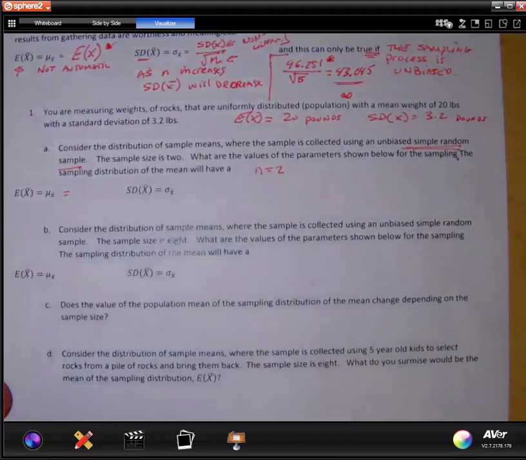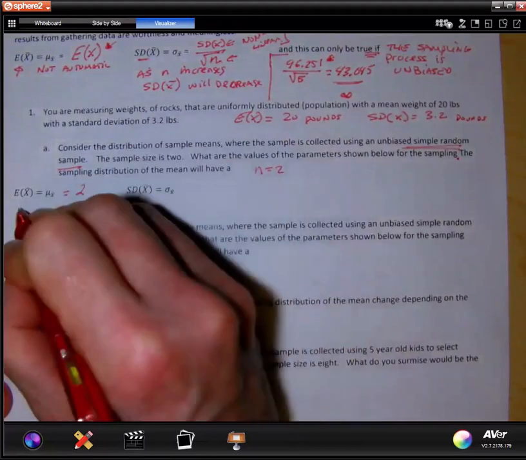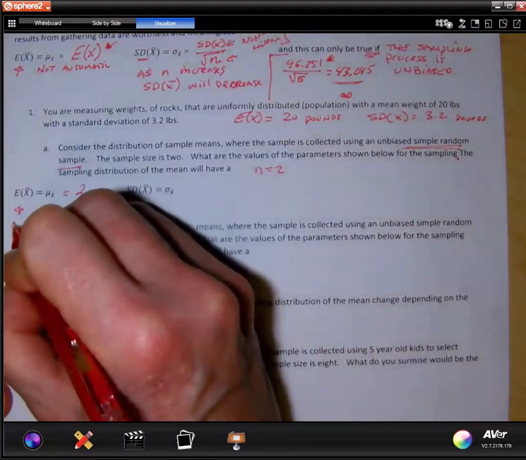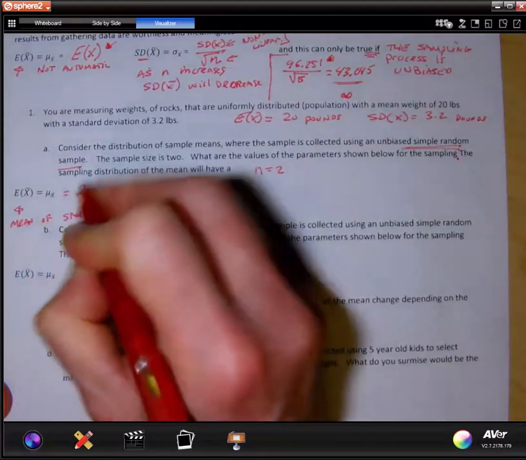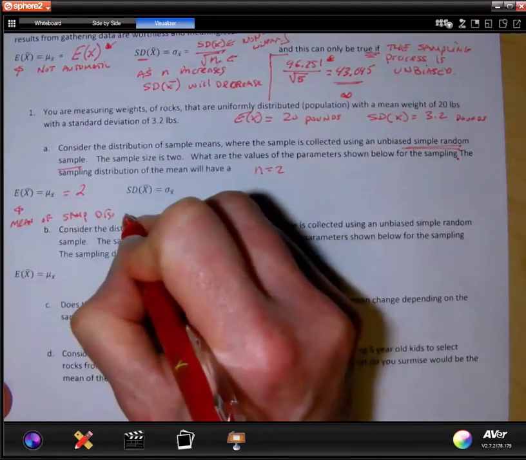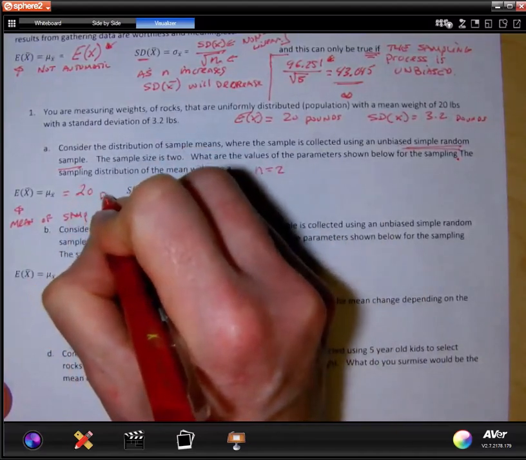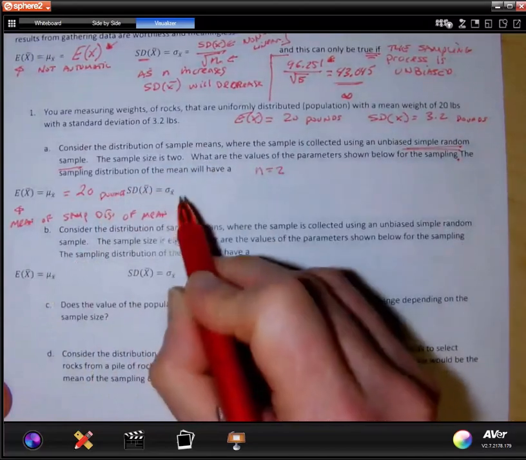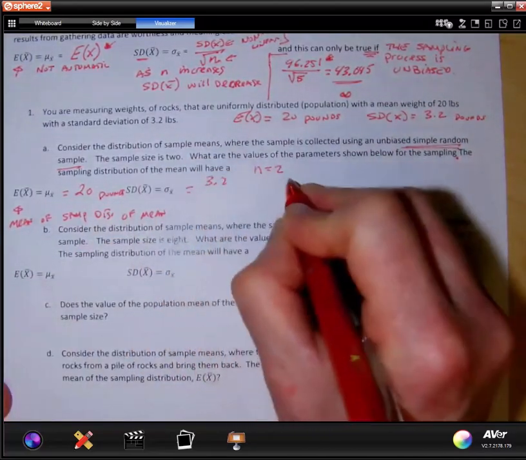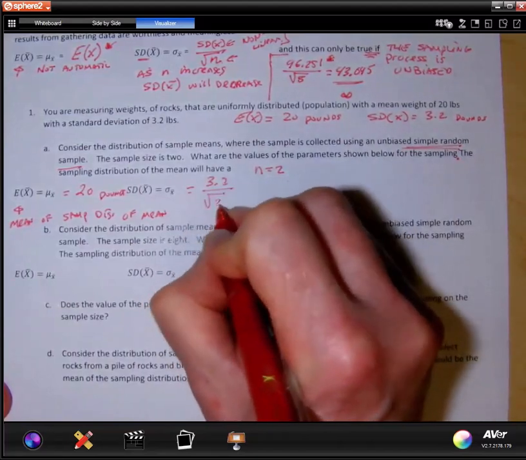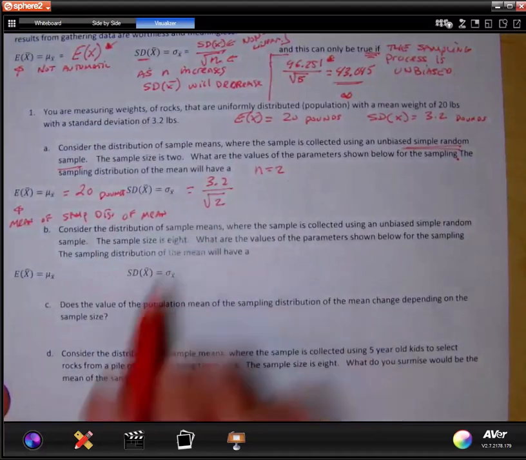So what will be the mean? Well, according to theory, it should also be of the sampling distribution of the mean. So this is, again, the mean of the sampling distribution of the mean. It should be 20 pounds. And what will be the standard deviation? The standard deviation should be 3.2, divided by the square root of my sample size, which is 2. Okay, and that's exactly what it will be. So I'm not going to calculate it for right now.